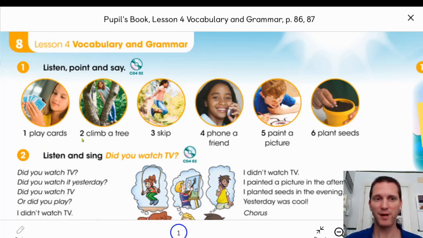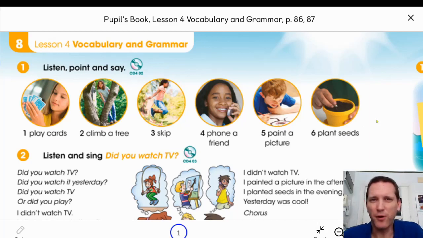Play is a verb. Climb is a verb. Skip is a verb. Phone, in this example, is a verb. Paint is a verb. Plant is a verb. All of them are verbs. And not only are they verbs, they are a special kind of verbs called regular verbs.